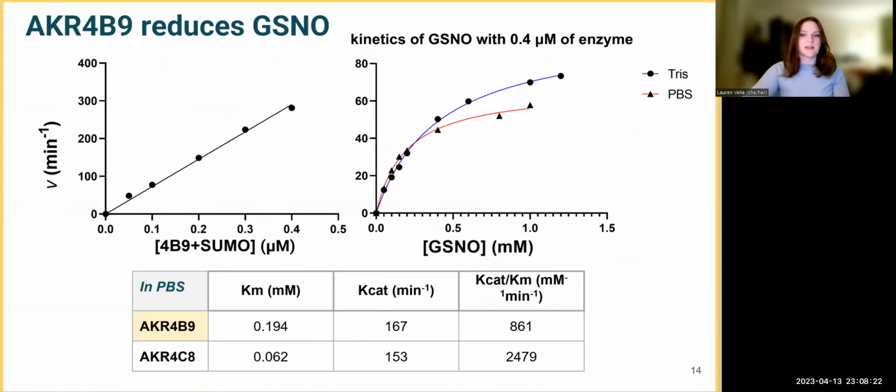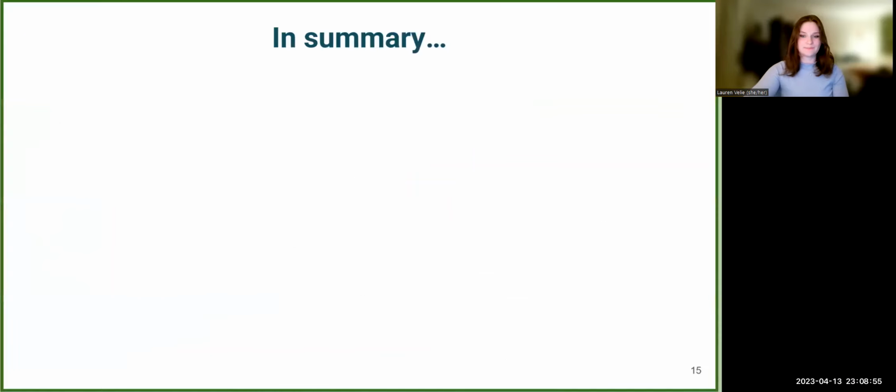So here are the kinetics data I generated for AKR4B9. I measured the reaction rate through the disappearance of GSNO with different concentrations of both protein and GSNO and found that the kinetic parameters were actually similar to that of AKR4C8, detailed in the table below these figures. So this is an interesting result, especially considering the fact that this protein is downregulated in GSNO are null mutants. However, it is very exciting to collect brand new data on this enzyme. It will be interesting to see how the most closely related AKR, AKR4C18, behaves when successfully purified.